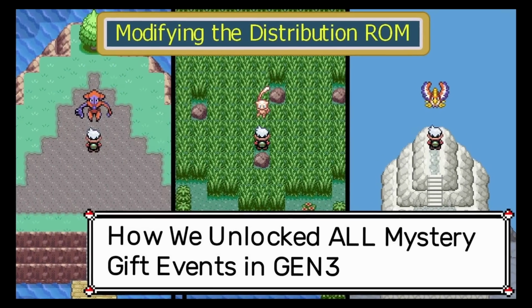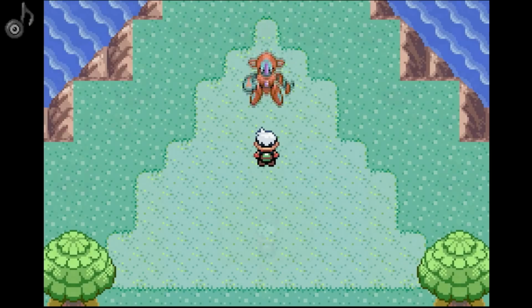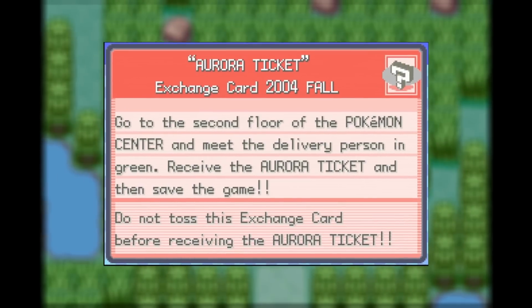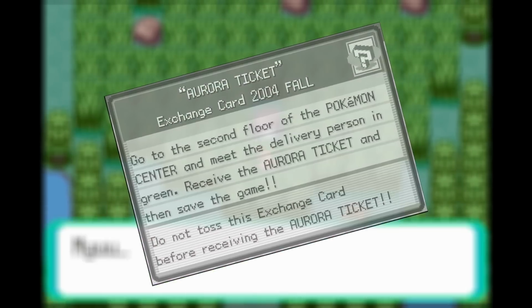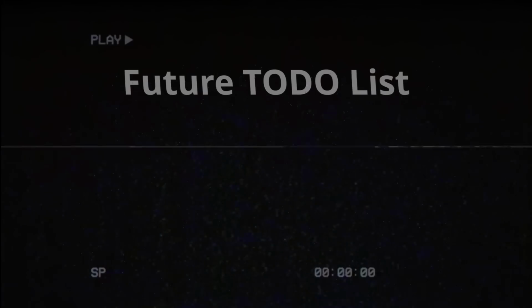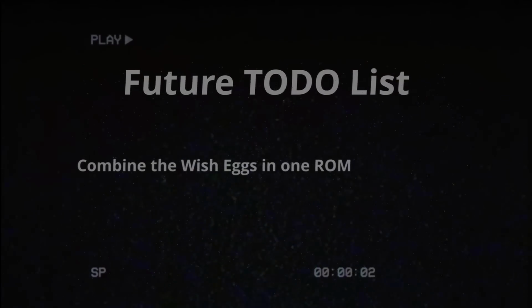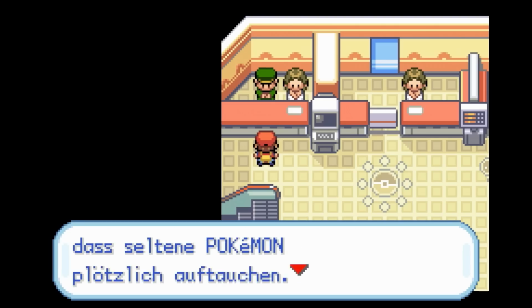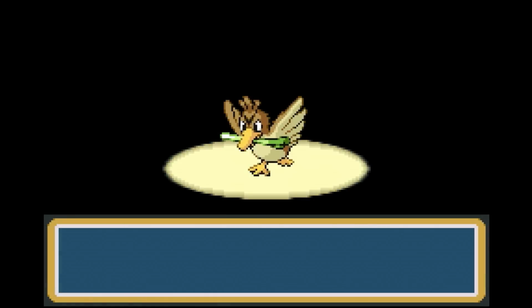In the past I made recreations of all the mystery gift events for the Gen 3 Pokemon games. Normally you would need to go to an event, but those aren't held anymore. So it's nice to be able to access them now whenever you want. But at the end of the video I mentioned that there are some things I would like to tackle in the future. And the future is now. Today we're going to talk about translations, randomizations and more.